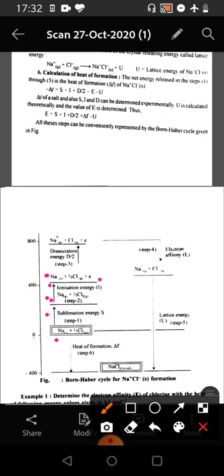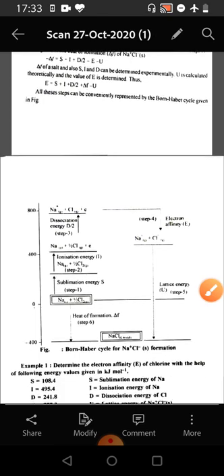Half a chlorine molecule absorbs dissociation energy and gets converted into chlorine atom gas, and this chlorine atom in the gaseous form absorbs the electron released by the sodium metal atom in the formation of the sodium ion and releases an amount of energy equal to electron affinity, getting converted to chloride ion. Now, the sodium cation and the chloride anion which are formed release lattice energy and form 1 mole of crystal.